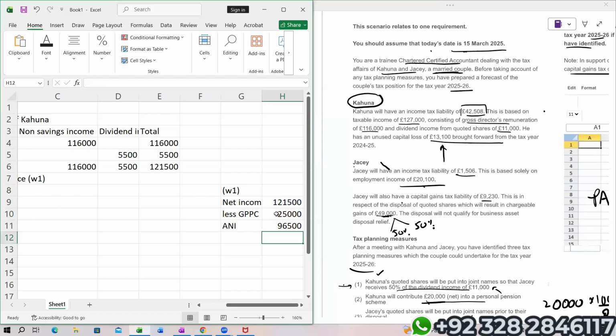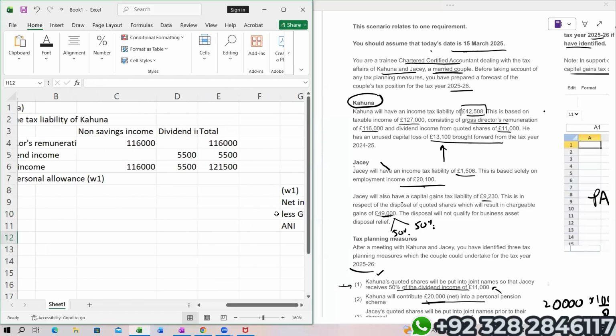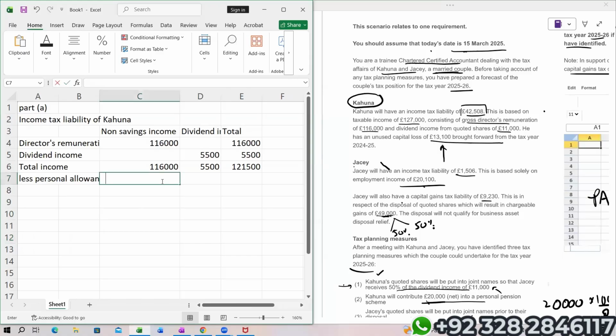So ANI is actually less than 1 lakh, so the entire personal allowance is available. So we will deduct 12,570. Taxable income. Okay.